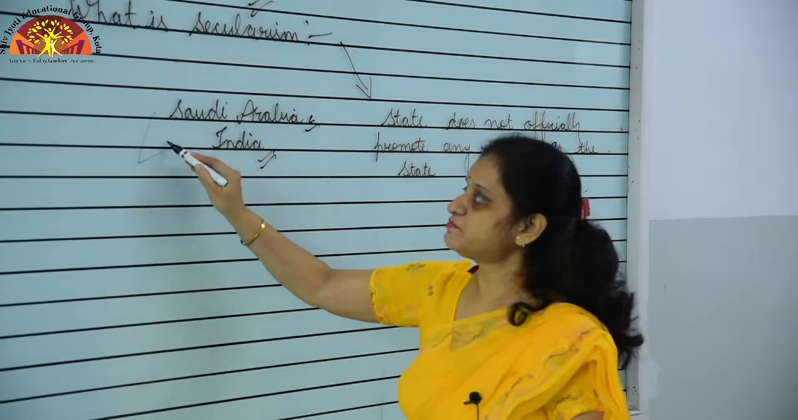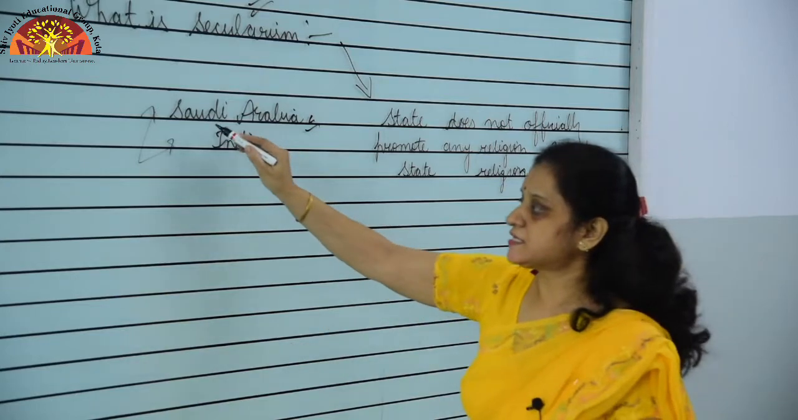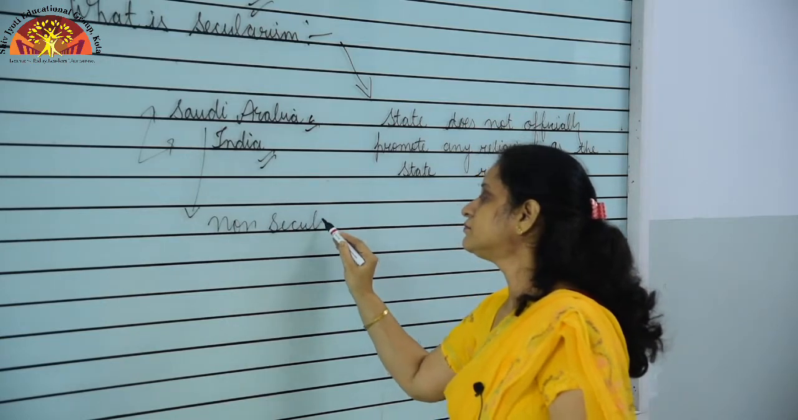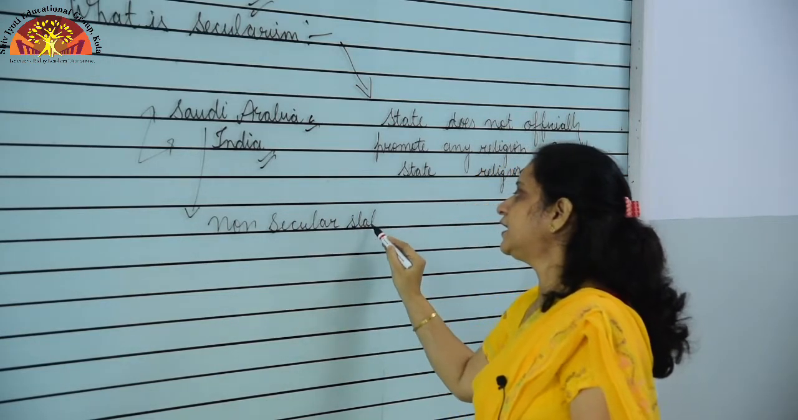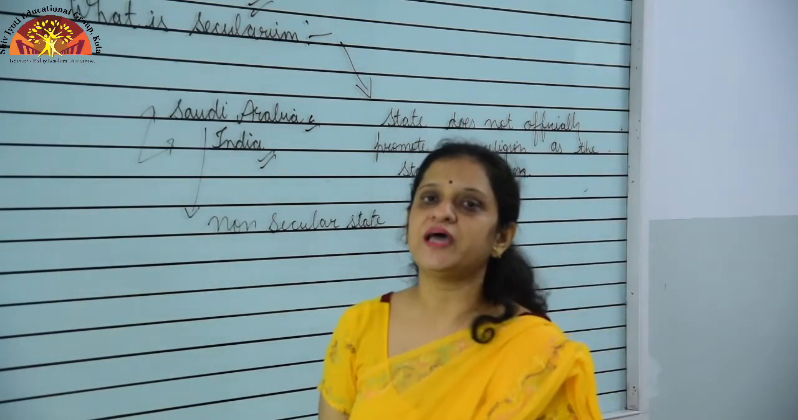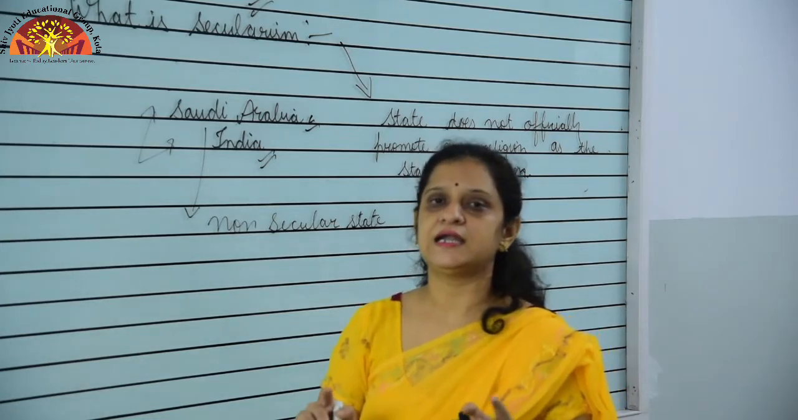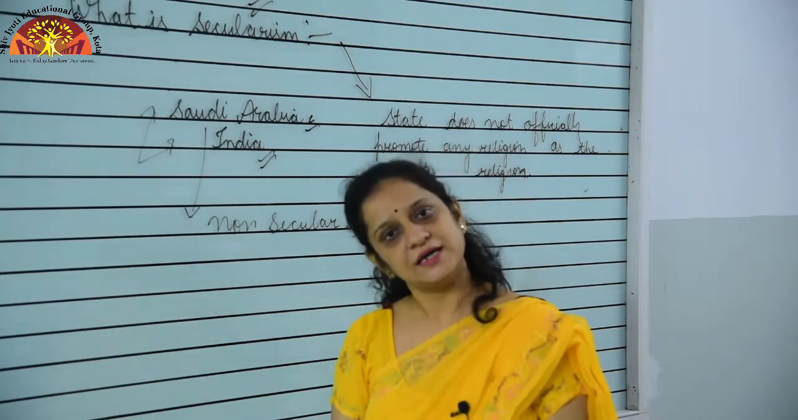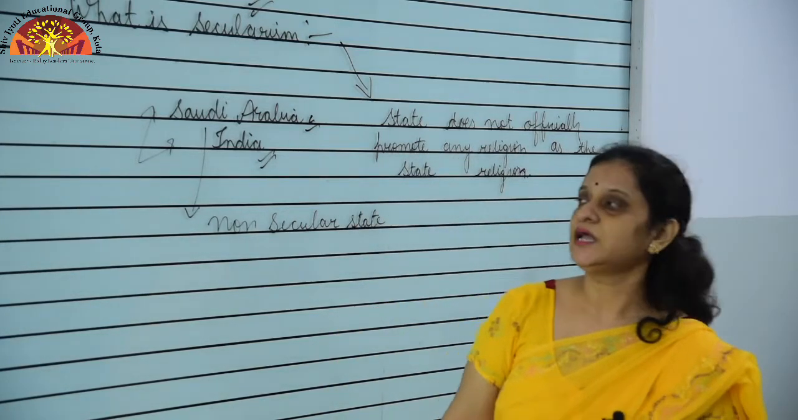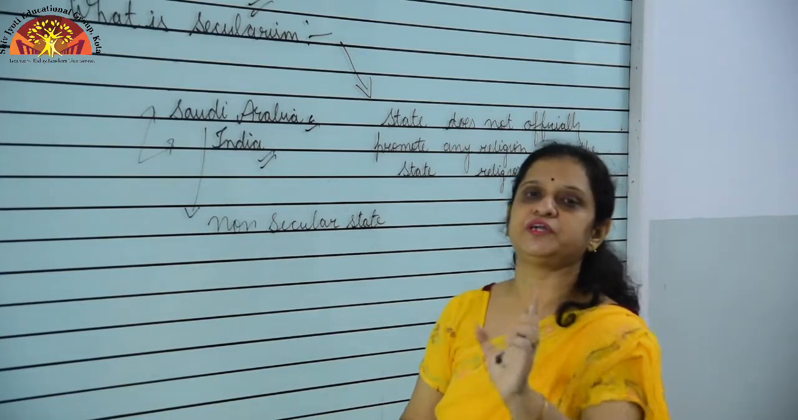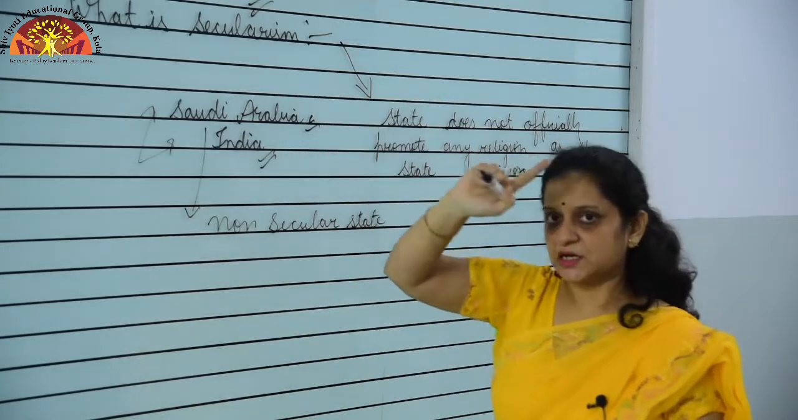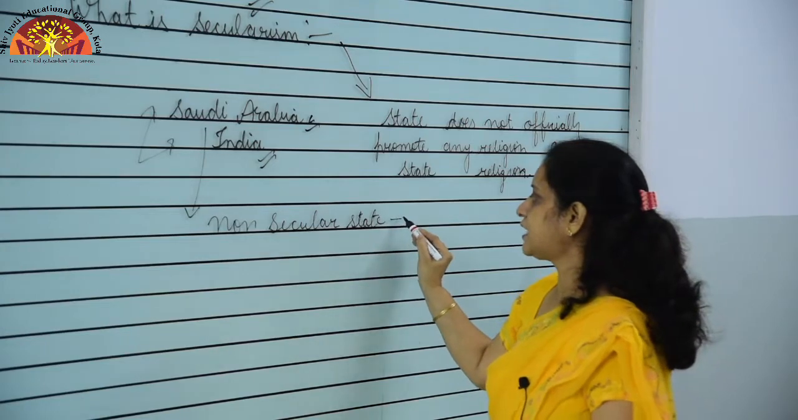So what is the difference between India and Saudi Arabia? We can say that Saudi Arabia is a non-secular state. And another example is Israel, where the minority groups are treated very badly. Minority means those who are less in number in comparison to the rest of society. The people who are less in number are treated quite badly, and they are not given the religious freedom that is given in India. So we can say that Saudi Arabia is non-secular and India is a secular state.